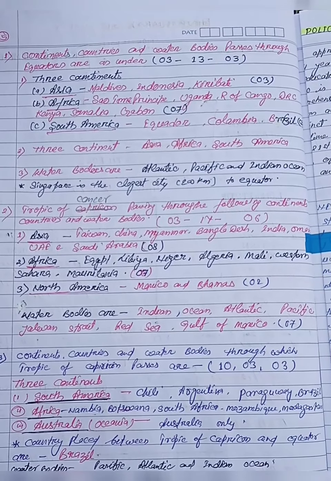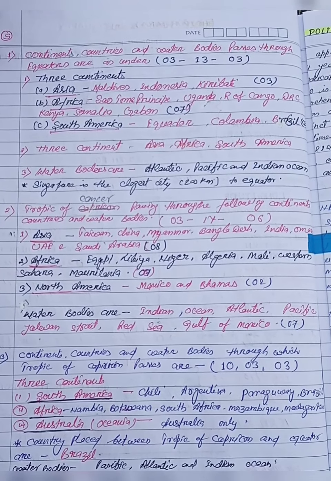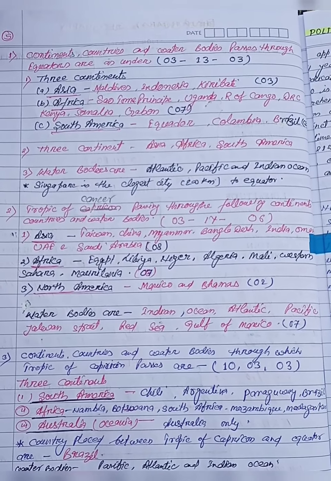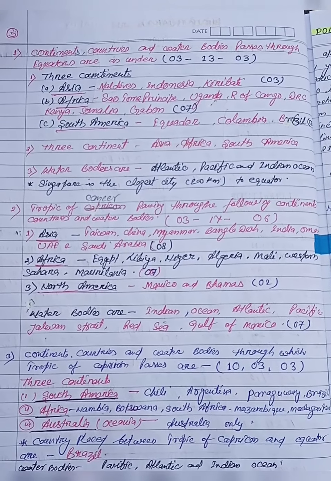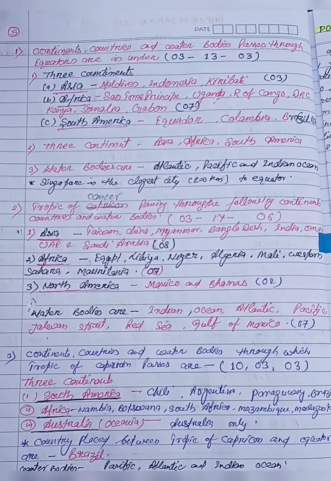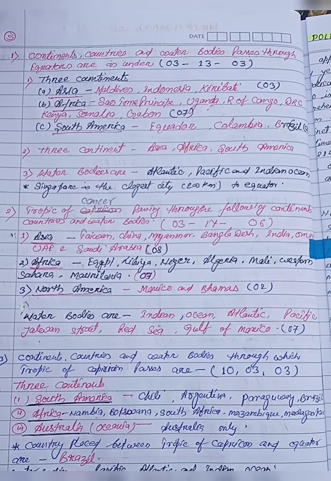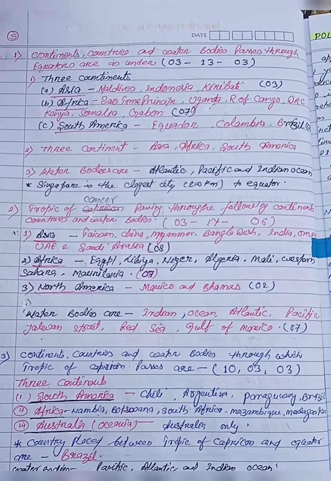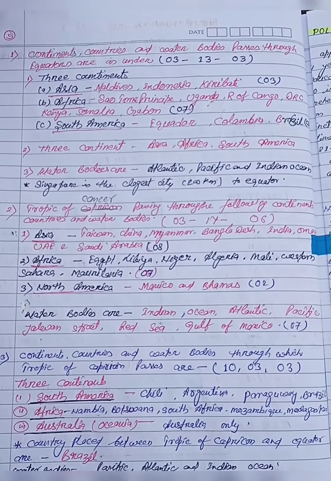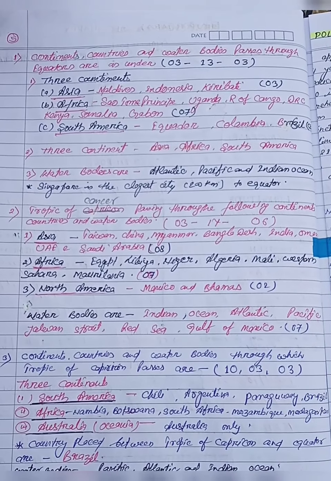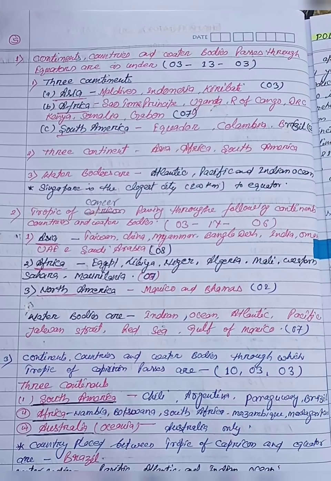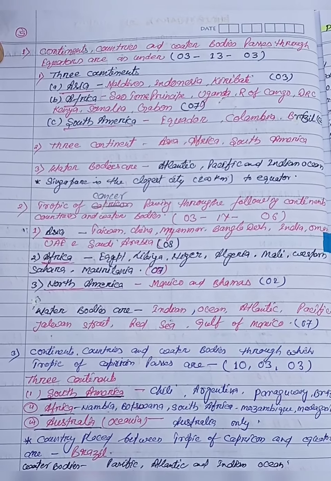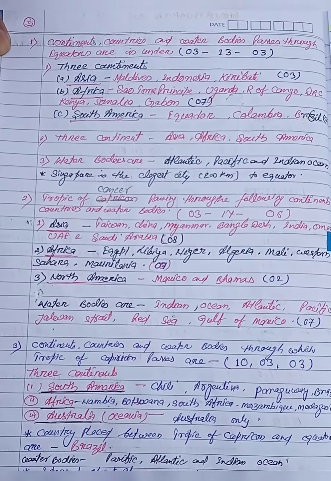Maldives, Indonesia, Kiribati, Sao Tome and Principe, Uganda, Republic of Congo, Democratic Republic of Congo, Kenya, Somalia, Gabon, Ecuador, Colombia, Brazil. Once again, I would like to repeat all the countries together, starting from Asia: Maldives, Indonesia, Kiribati, Sao Tome and Principe, Uganda, Republic of Congo, Democratic Republic of Congo, Kenya, Somalia, Gabon, Ecuador, Colombia, Brazil.